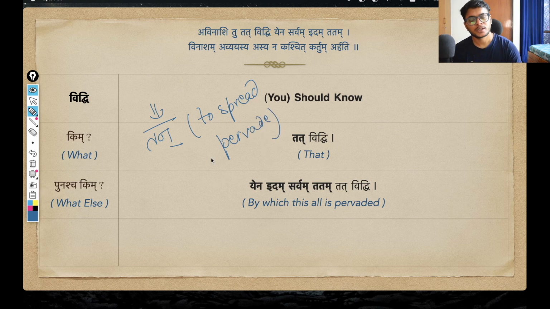Okay, so tan dhatu means to pervade, and this particular dhatu is modified using the ta suffix, and we have seen this suffix so many times before. This ta suffix is very commonly used, and I hope by now you are all familiar with it. What does it do? It creates a past participle form from a verb root.